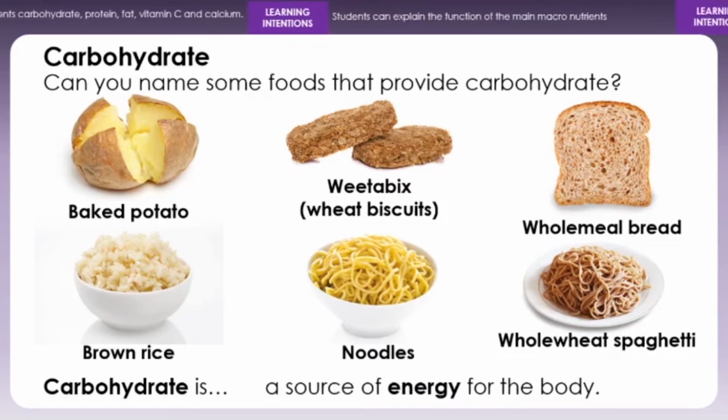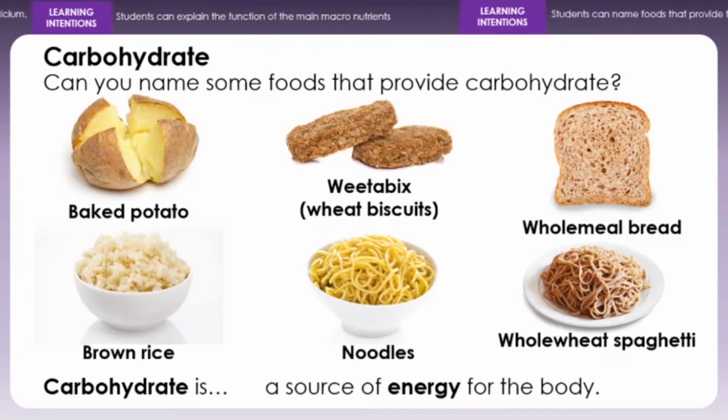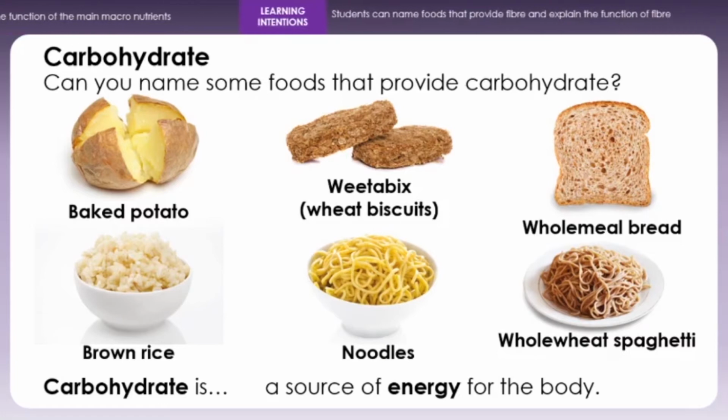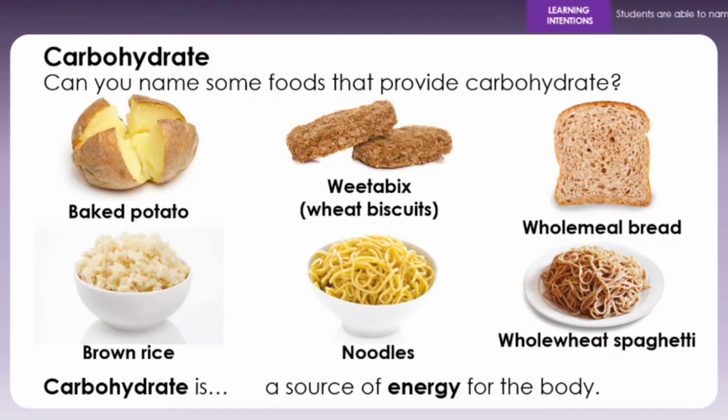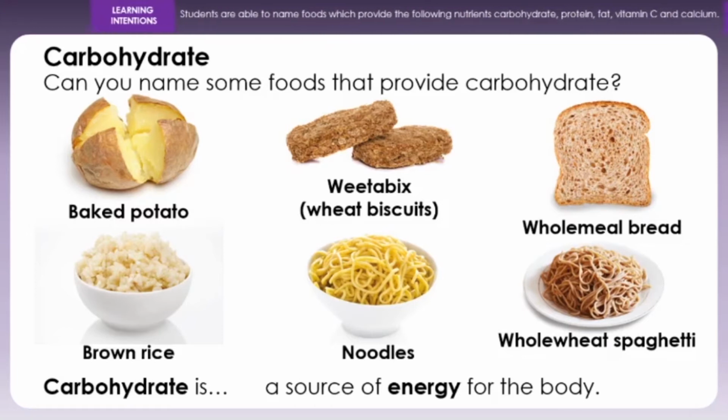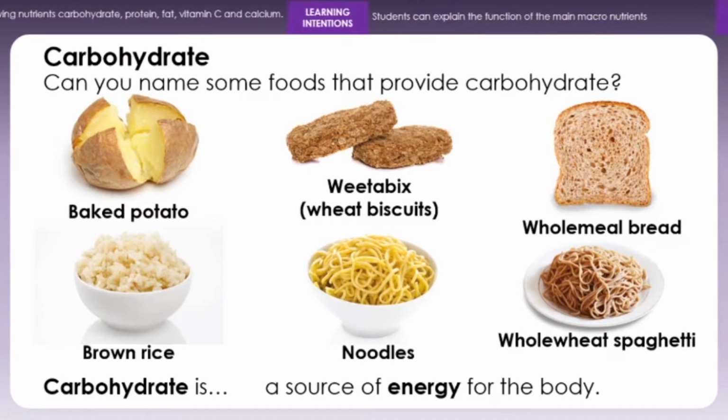And carbohydrates are a source of energy for the body. So remember that, you get energy from carbohydrates. A marathon runner would need to eat plates of pasta the night before a big marathon to give them long, slow releasing energy for the marathon.